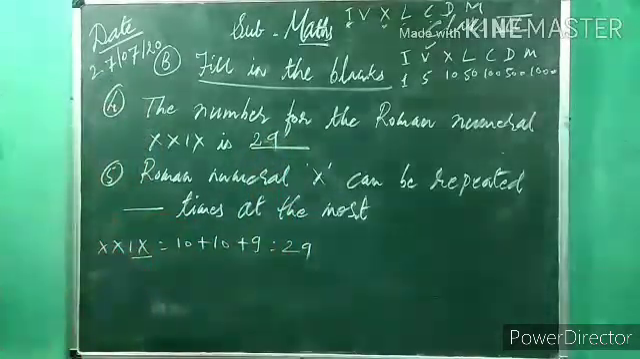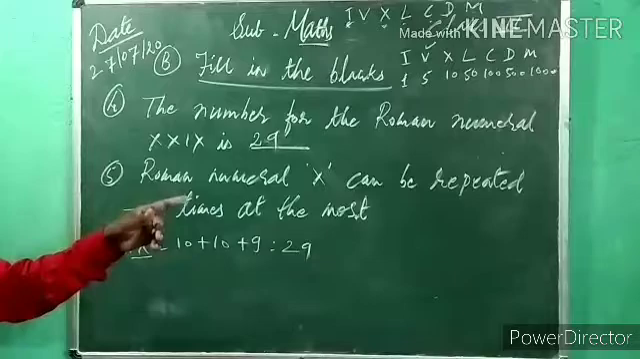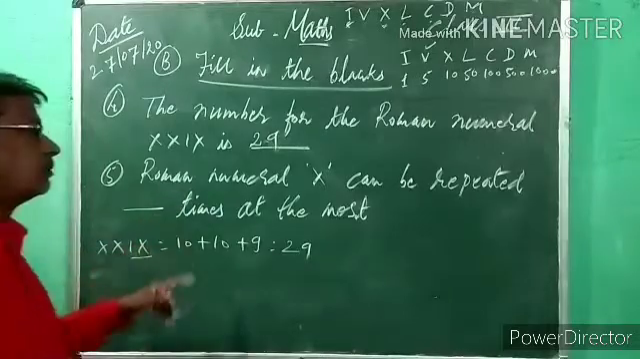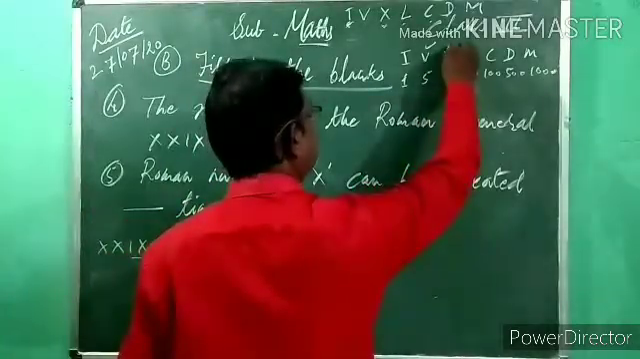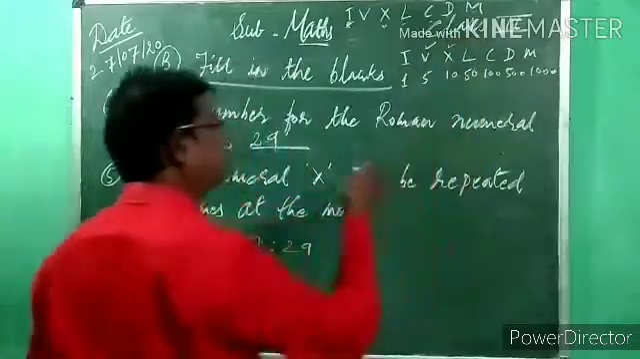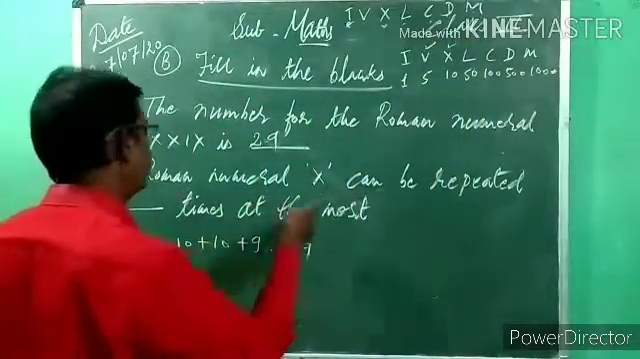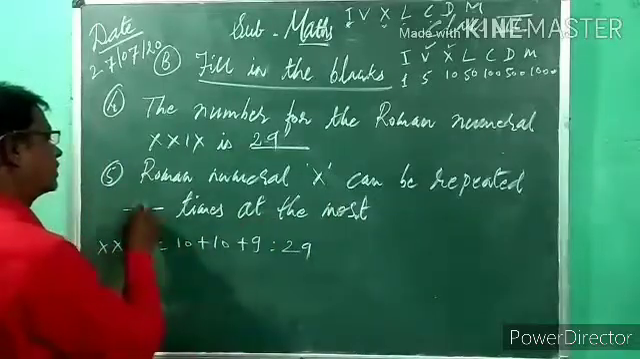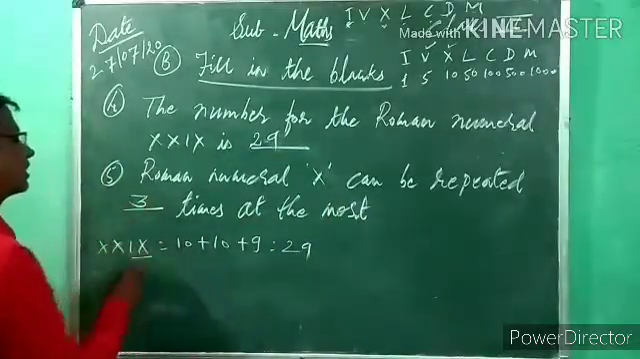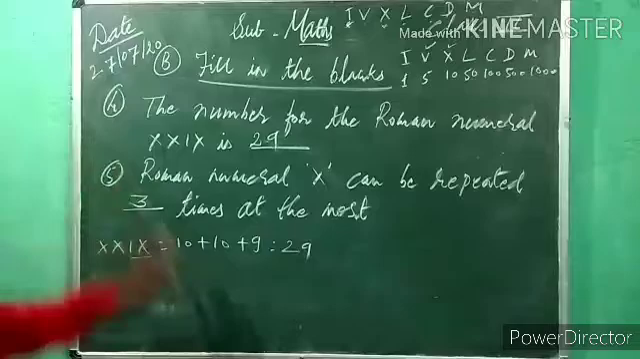Okay, now the Roman numeral X can be repeated dash times at the most. How many times can we repeat X? Maximum, 1, 2 or 3? 3 times. The Roman numeral X can be repeated 3 times at the most. Understood? So note it down.